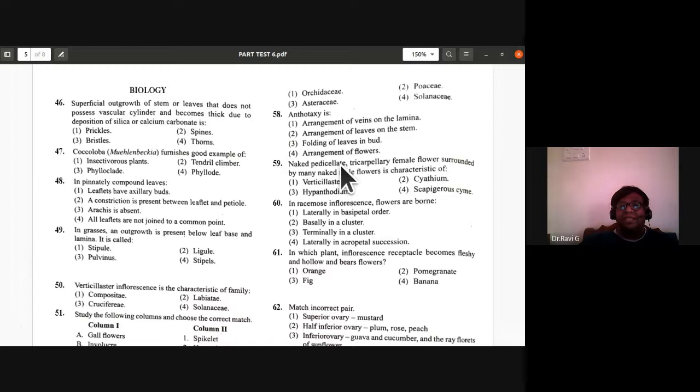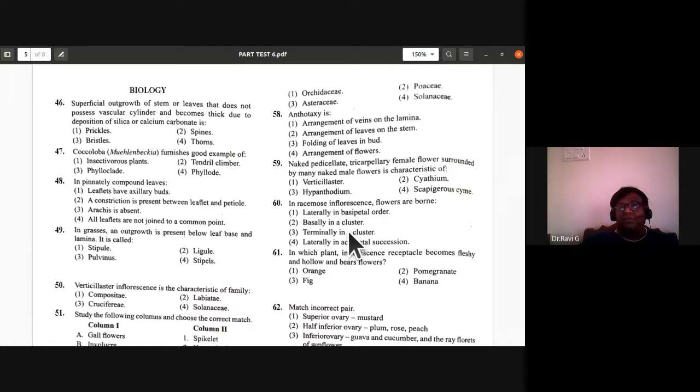Naked, pedicellate, tricarpellary female flower surrounded by many naked male flowers is characteristic of cyathium inflorescence. So 59, the answer is cyathium inflorescence. It's a special type of inflorescence. I have a video on this inflorescence also, so you can check it: verticillaster, hypanthodium, cyathium. These are questions that you get from outside the syllabus. Some of the questions are going to be given from this, so you should be careful with these questions.